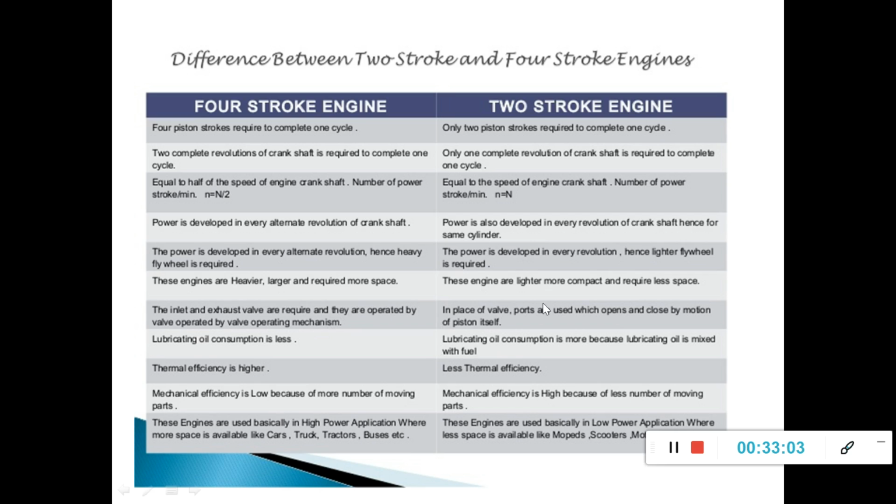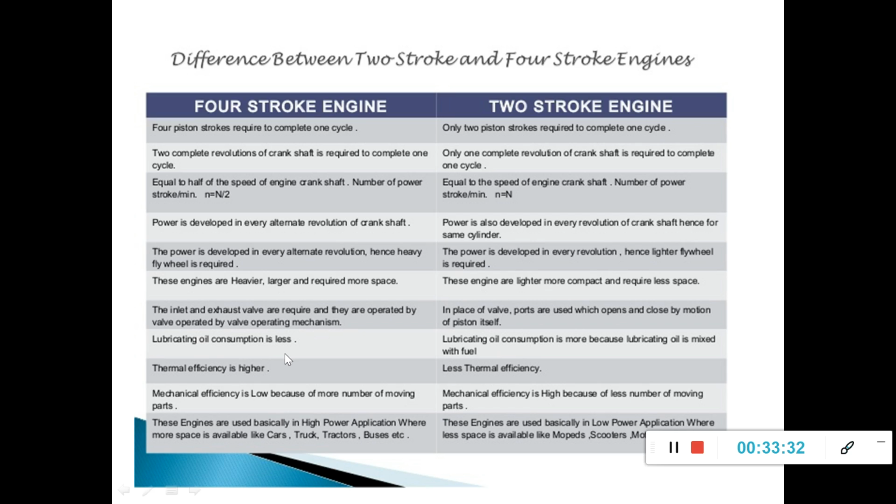Two-stroke engines are lighter when compared to four-stroke. In four-stroke engines, the inlet and exhaust valves are required and they are operated by a valve operating mechanism like cams. In two-stroke, instead of valves we have ports, opened and closed by the motion of the piston itself. So no separate arrangement is required here.